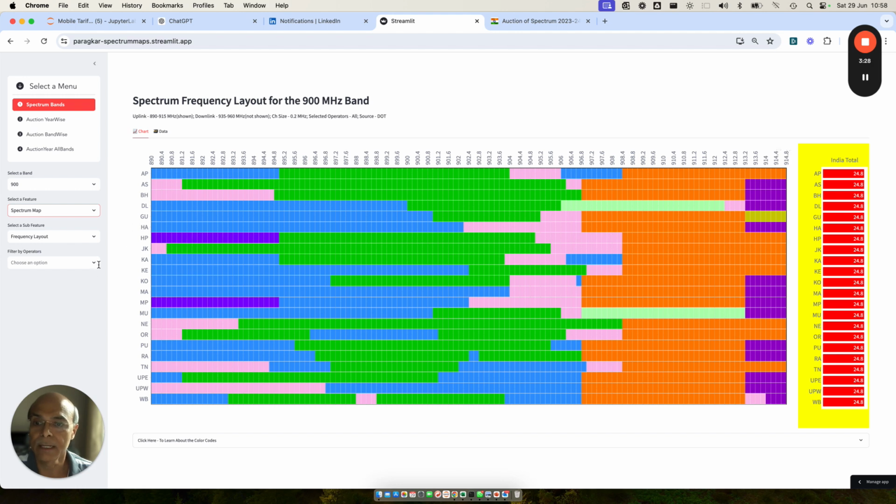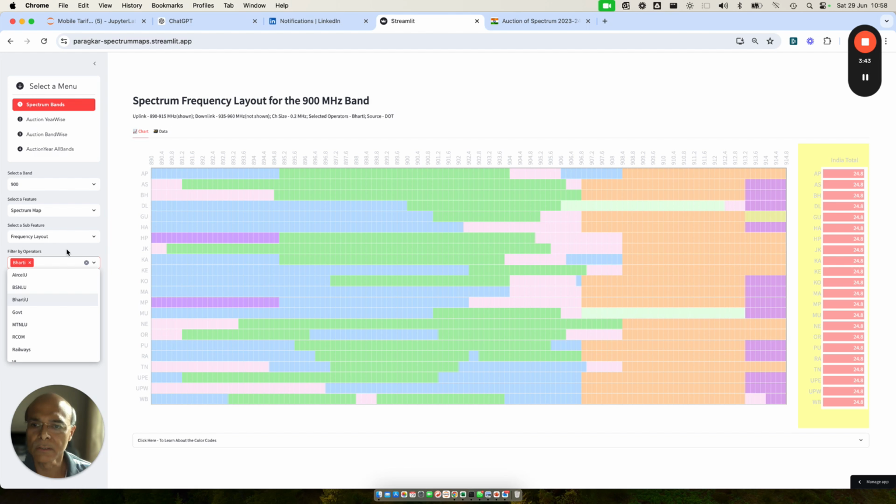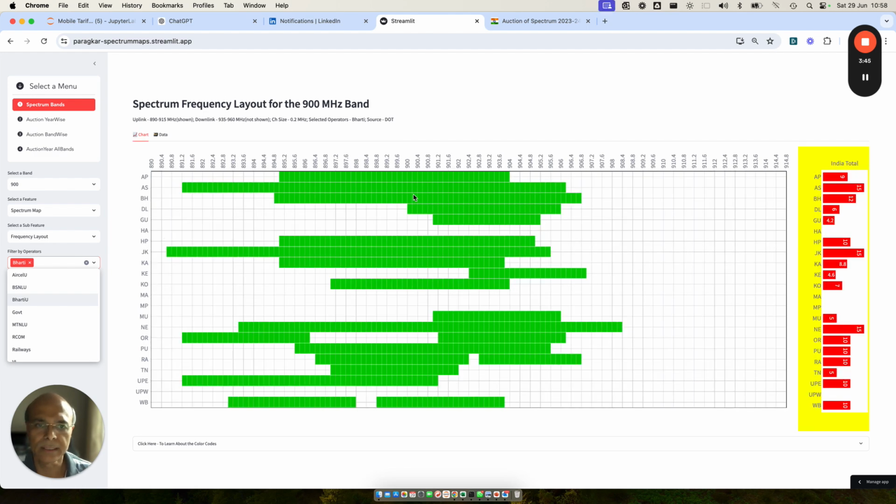Now I will go into operator specific assignment, because it does not make sense to overlay each and every operator on top of each other. So I'm going to choose Bharti first and see what assignments Bharti had on account of this auction, which is going to be pretty important. So we have Bharti here. You see Bharti's assignments are right in front of you. But how did these assignments get changed on account of this auction? We need to understand that.